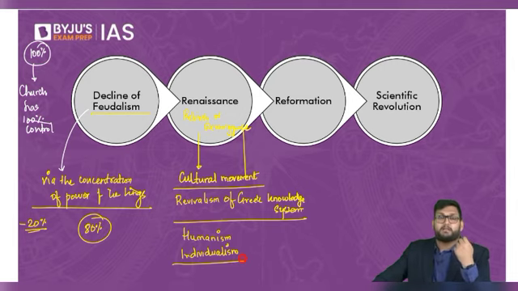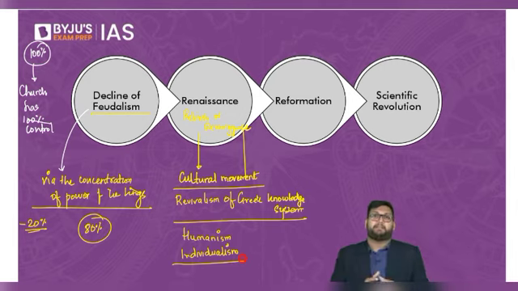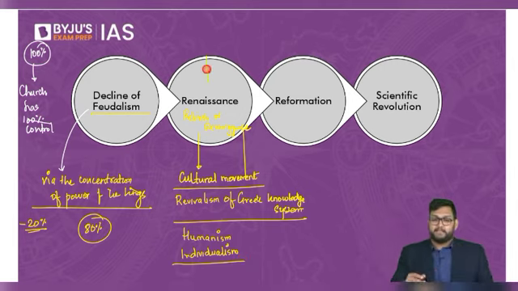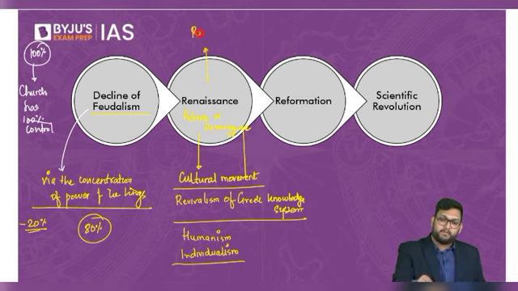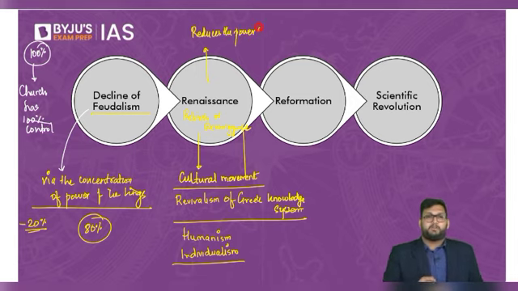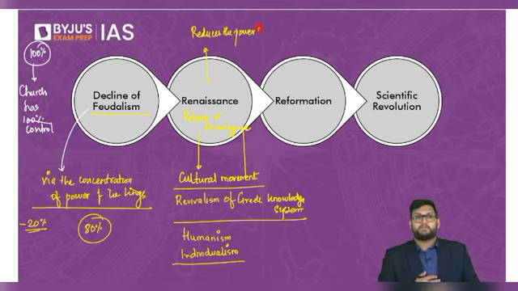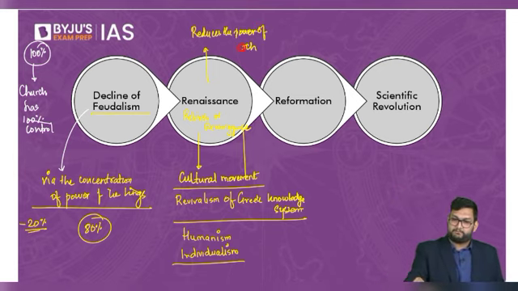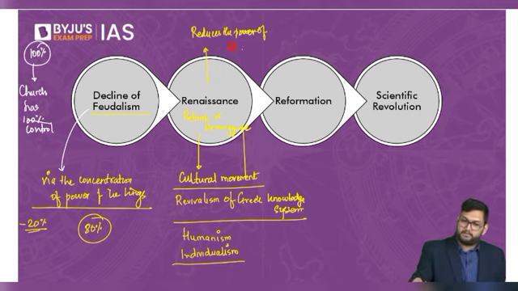And when humans are important, this Renaissance event again reduces the power of the church.